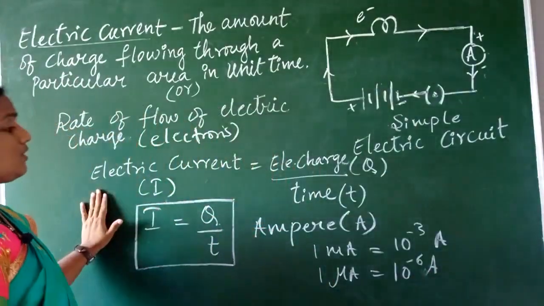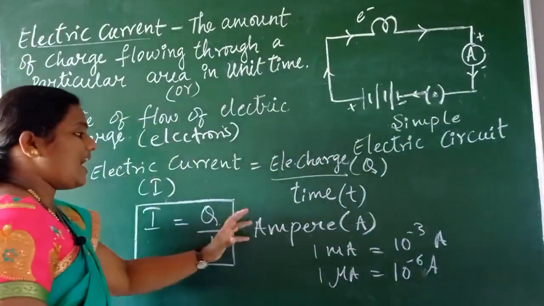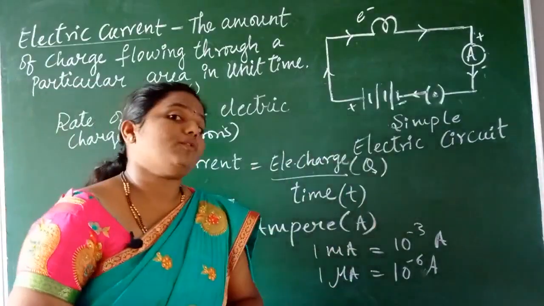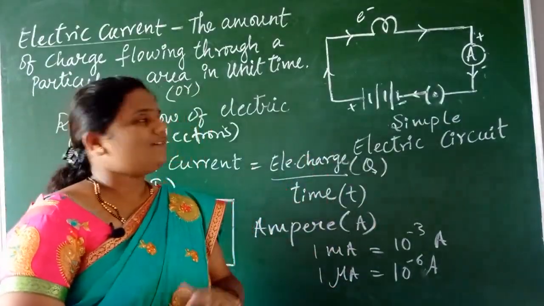And here, you might ask how the direction of a current can be determined in the electric circuit. I will tell you, children.